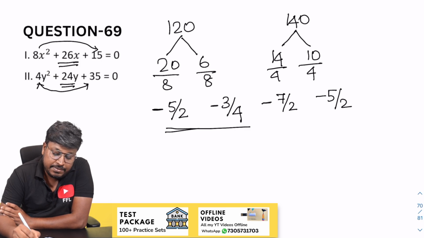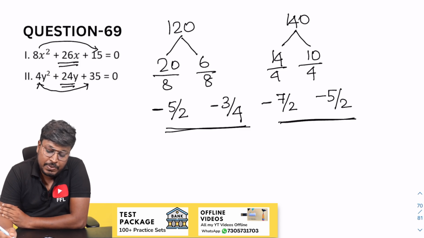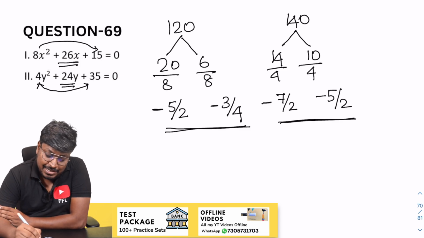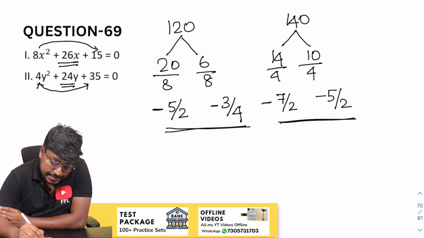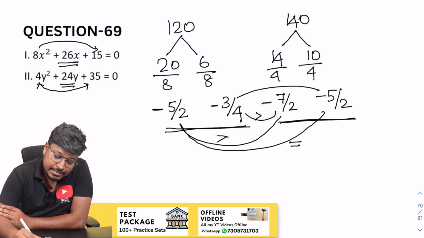So the factor of x will be minus 5 by 2 and minus 3 by 4, and the factor of y will be minus 7 by 2 and minus 5 by 2. So now the comparison part. Okay, 69th question. So 5 by 2, 7 by 2. So 10 and 14, x is greater than. 5 by 2, 5 by 2, equal to. So 6 and 28, 6 will be greater than. 26, x is greater than.